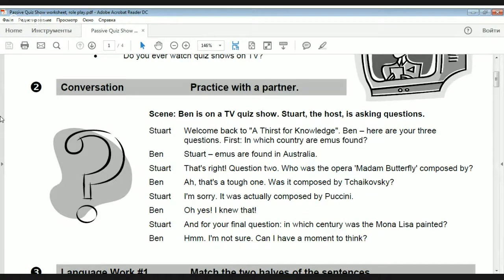So what we have here is a scene. Ben is on a TV quiz show. Stuart, the host, is asking questions.